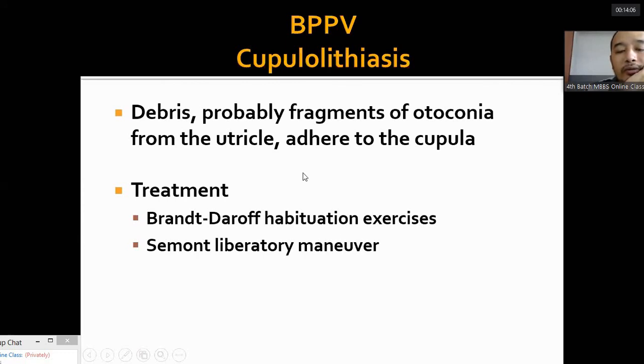So certain movements will excite the cupula. It will increase the rate of firing in the cupula when the otoconia attaches to it. Now, treatment for cupulolithiasis is certain repositioning maneuvers like Brandt-Daroff exercises and Semont liberatory maneuver. These maneuvers will detach the otoconia from the cupula, and according to the orientation of the semicircular canal, we relocate this dislodged otoconia to its original location in the utricle.